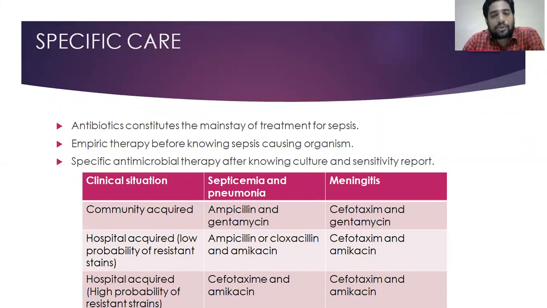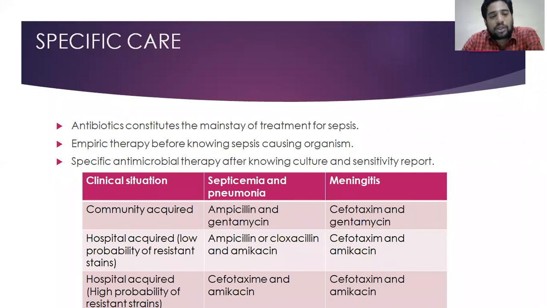In different situations, we'll choose different antibiotics. Generally, if the baby is coming from the community, that is, once discharged the baby went home, and from home the baby is coming with sepsis, then we call it community acquired infection. These community acquired infections have less resistance; they are susceptible to lower antibiotics also. We'll start with ampicillin and gentamicin. If you're suspecting meningitis, we'll use cefotaxime and gentamicin.